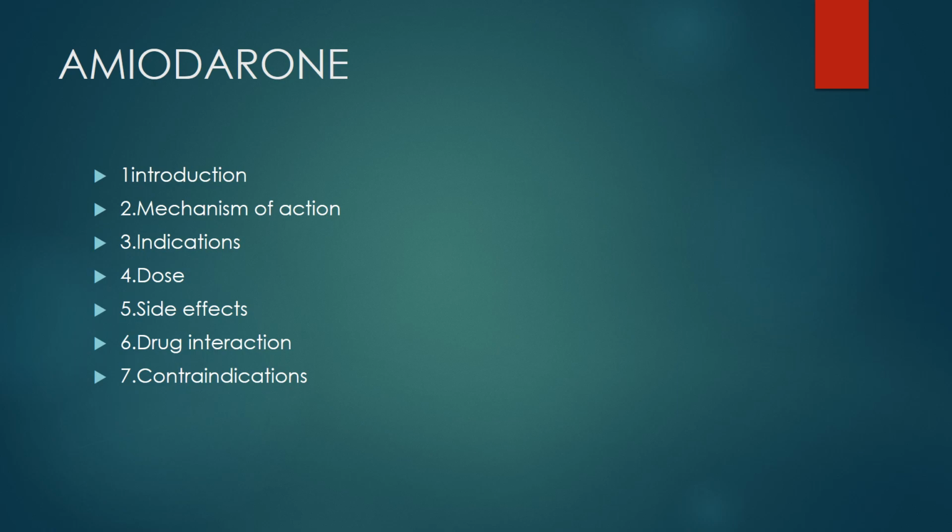Hello friends, so today we have a new topic which is about amiodarone. This drug comes under the classification of antiarrhythmic drugs. We will discuss it under the following points: introduction, mechanism of action, indications, dose, side effects, drug interaction and contraindication.